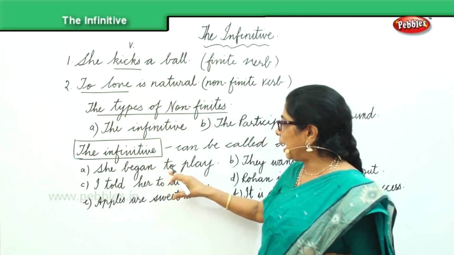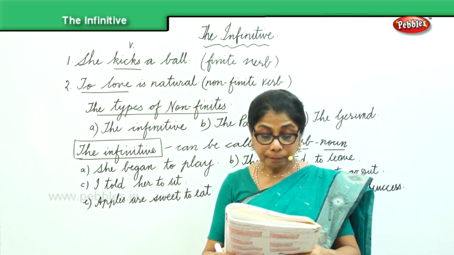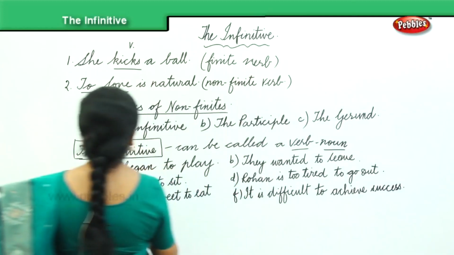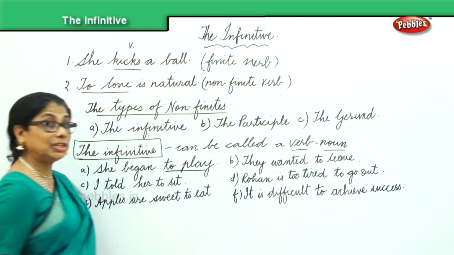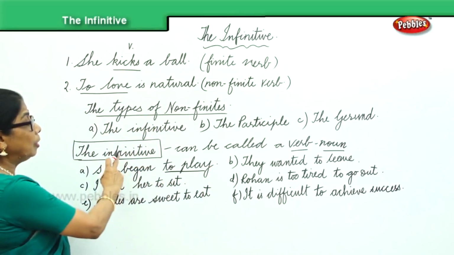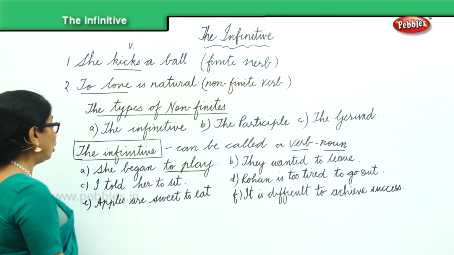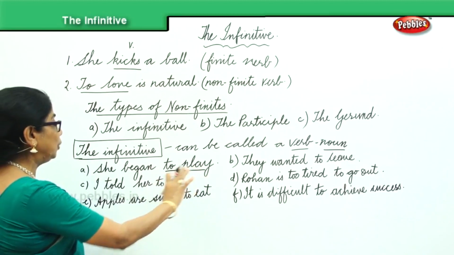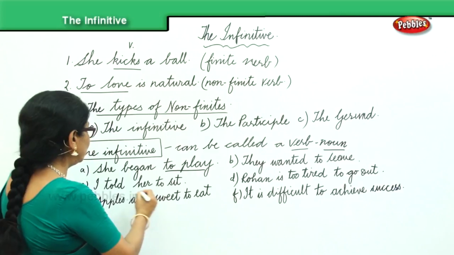It is formed by adding "to". Now let's look at it very carefully. She began to play. To play. To the verb we added "to".